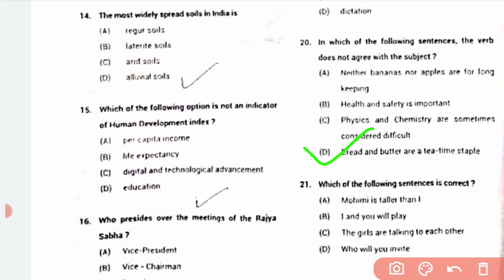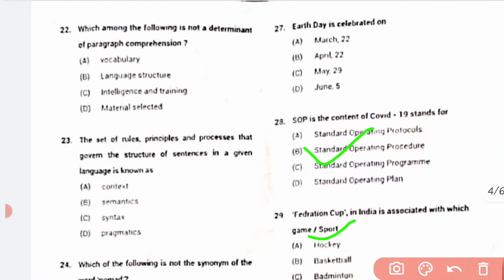And question number 21, which of the following sentence is correct? This one is C, the girls are talking to each other. That is the correct answer, C, 21C. 22. Which among the following is not a determinant of paragraph writing? Material selected. D is the correct answer. The set of rule, principle and process that govern the structure of sentence in a given language is known as syntax. C is the correct answer, syntax.